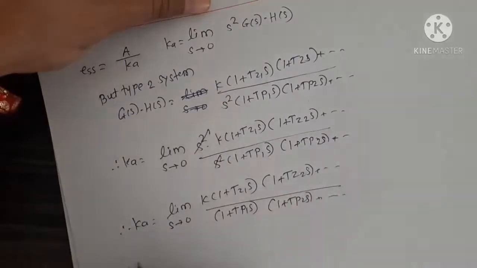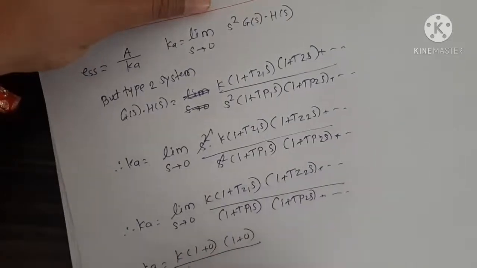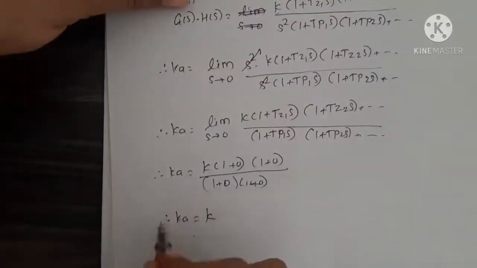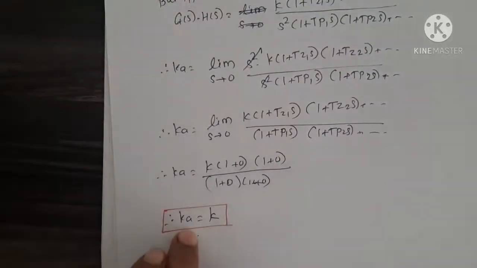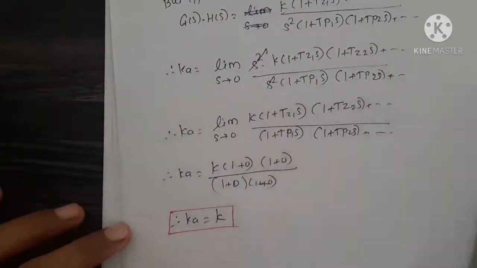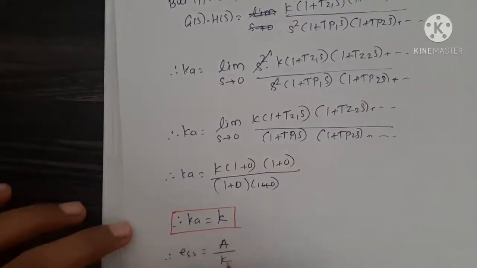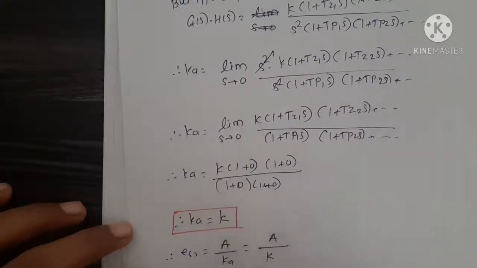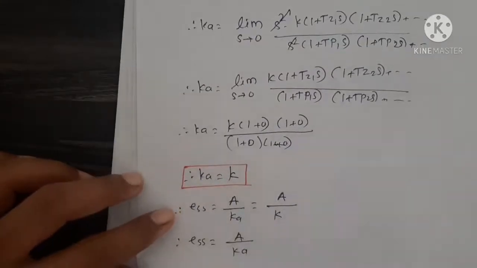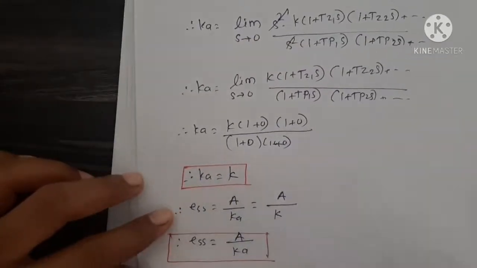So apply the limit. Put the value of s. It will come K into (1 + 0)(1 + 0) upon (1 + 0)(1 + 0). So therefore Ka is nothing but simply K. So for parabolic input, our error constant is nothing but the constant present in the given equation. So simply put that value in the ESS equation. Therefore ESS is equal to A upon Ka, so Ka is nothing but only K. Therefore ESS is equal to A upon K. So this is the equation for parabolic input.